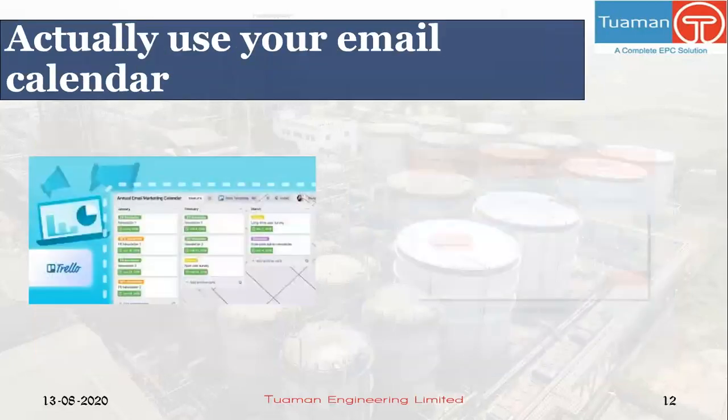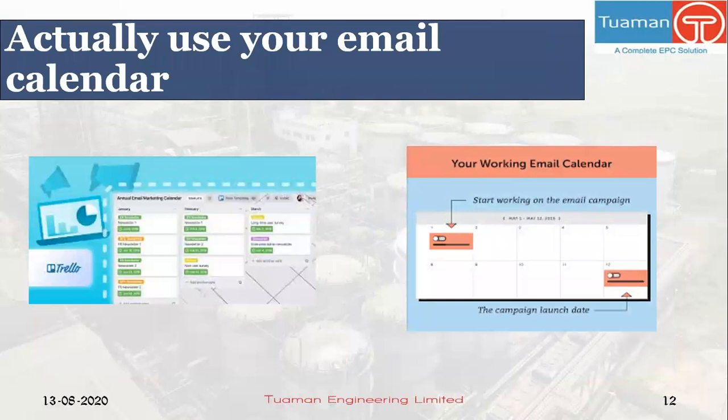The second one is actually use your email calendar. A great way to stay on top of meetings, deadlines, and tasks is to use the existing calendar on your email account. Whether you choose your work email calendar or a Gmail account, it's helpful to mark all events on the calendar.